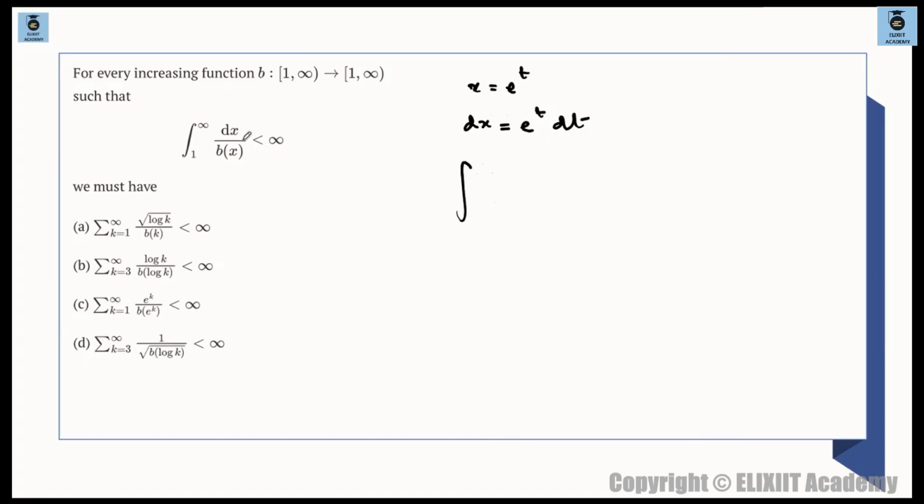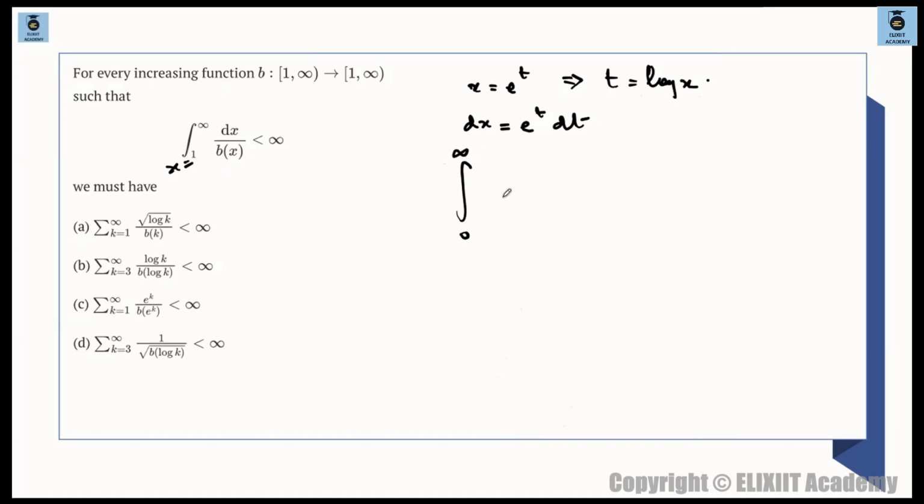Okay, the range also has to be changed. So as x tends to 1, t will be what? t will be log x. Okay? The values of x are given. So if x is 1, then t will be 0, right? And when x is infinity, t will also be infinity.